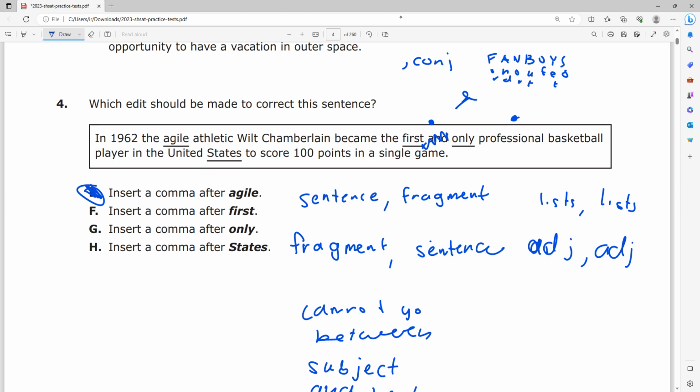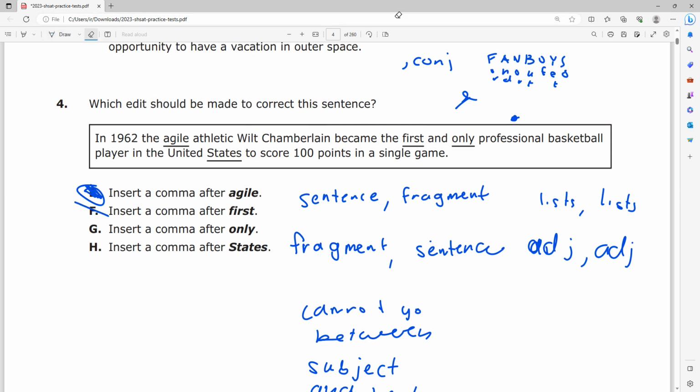You're separating these two. In 1962, the agile, athletic Wilt Chamberlain became the first. That doesn't make sense, right? As a sentence, that doesn't make sense. That's an incomplete sentence, right? So if this is an incomplete sentence, why am I adding a comma and treating it as a complete sentence? That creates another issue, right?